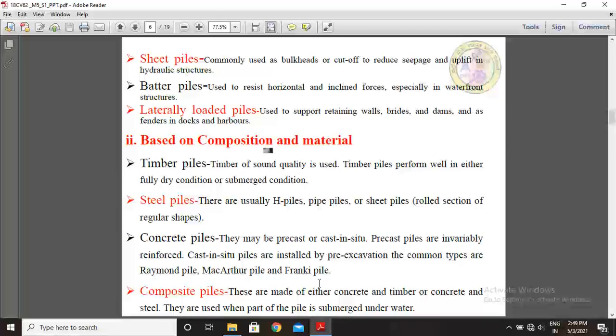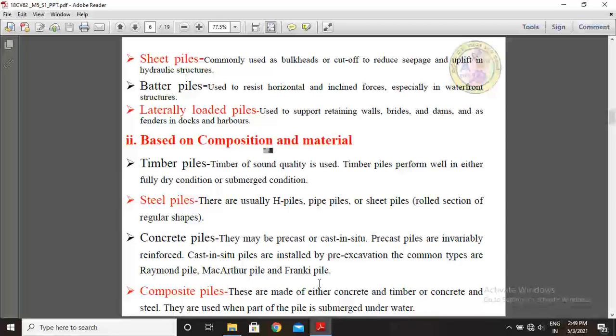These laterally loaded piles are used to support retaining walls, bridges and dams, as fenders in docks and harbors, as well as multi-story buildings, transmission line towers and high-rise buildings.